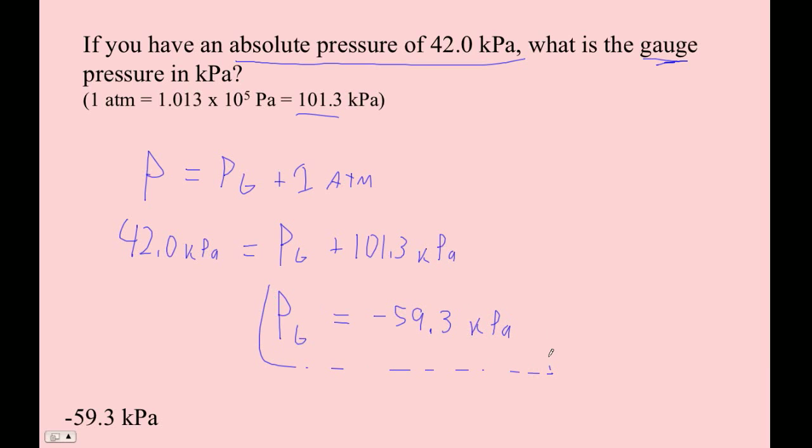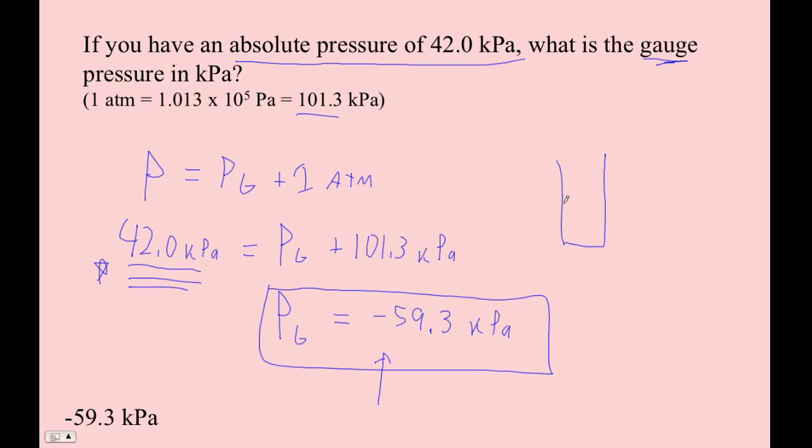Okay. Now, just be very careful. You can say it's a negative gauge pressure, right? But it's still a positive absolute pressure, right? And that's what really happens. It is possible to have a negative pressure. I do believe they have done this. But a negative pressure is for sure a weird thing.